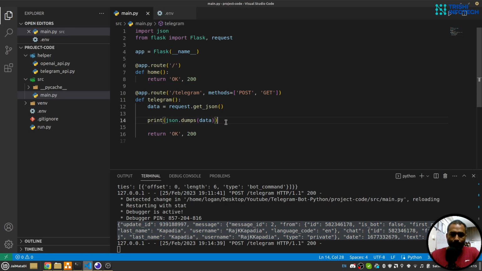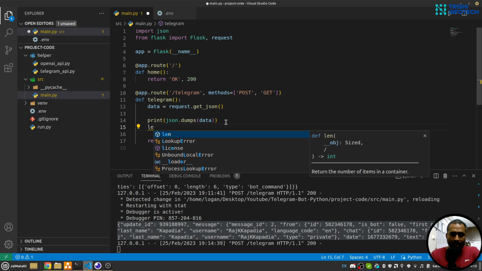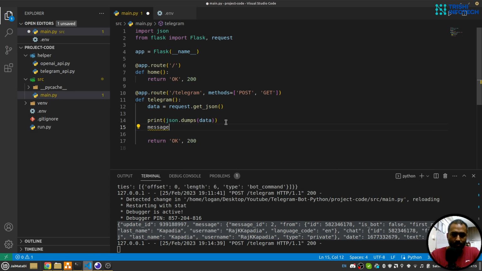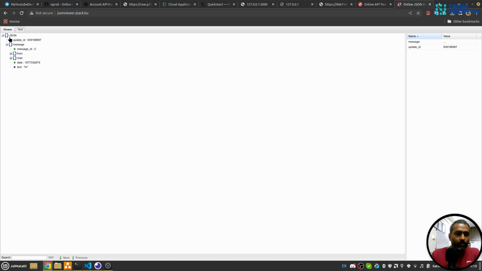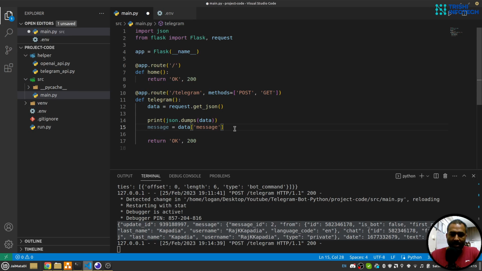So here, let's say message equals to data message. Okay, so this is the data message, and message has text. So let's say query equals to message and text.